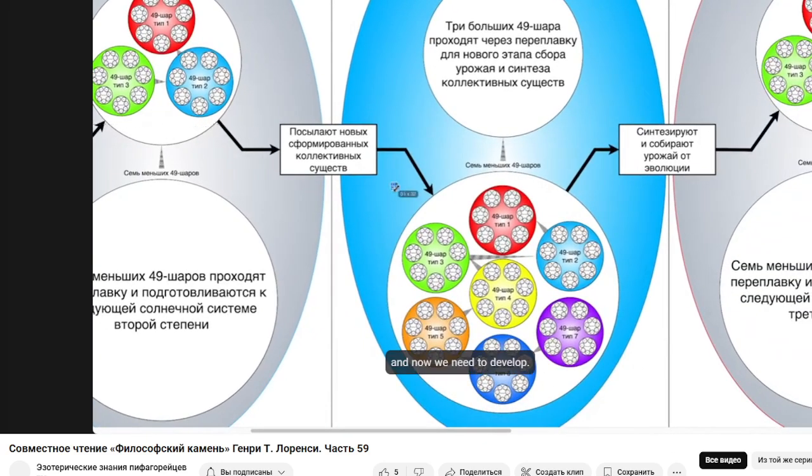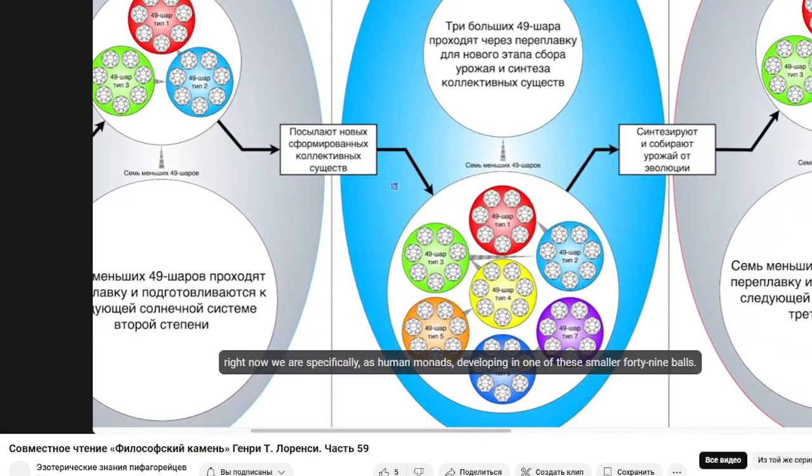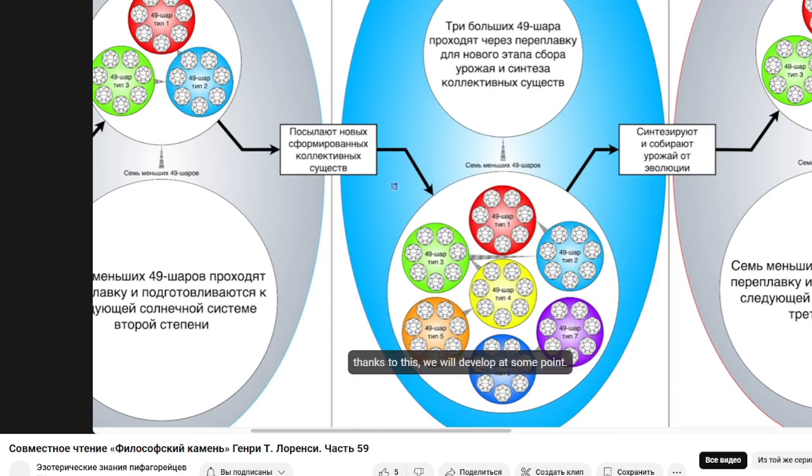And now we need to develop. Right now we are specifically, as human monads, developing in one of these smaller 49 balls. Thanks to this, we will develop at some point.